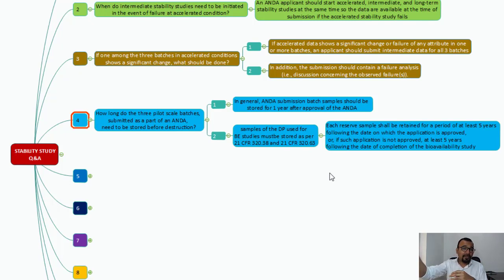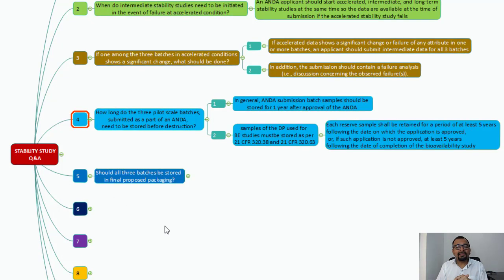After that, the 5 years the B sample needs to be stored. Or if such application is not approved, if there is rejection of the approval, then at least 5 years following the date of completion of the bioavailability study. So I think the guidance is very much clear. If there is approval given by the FDA, then 5 years from the approval date. If the dossier got rejected, then you take the date of the bio study, and from that bio study, for 5 years you must not destroy the sample. After that, you can destroy the B sample.